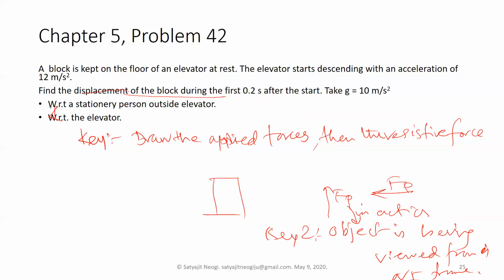So when you are solving this problem, you might find your answer a bit different than Verma's. That depends on where you are solving it from, with respect to a stationary person outside the elevator, so basically an inertial frame of reference, or a non-inertial frame of reference. Accordingly the pseudo forces will be there or not, and again you have to compute the displacement with respect to the frame. So solve these problems.